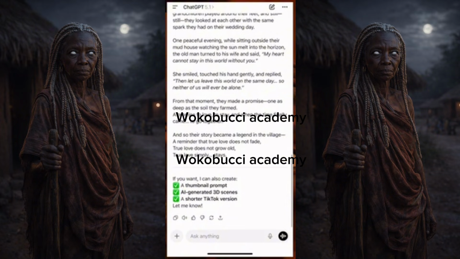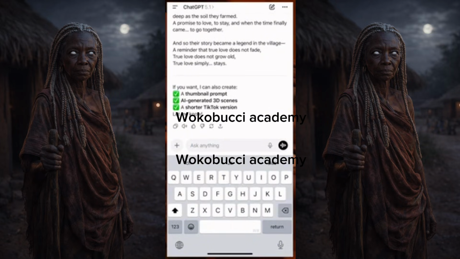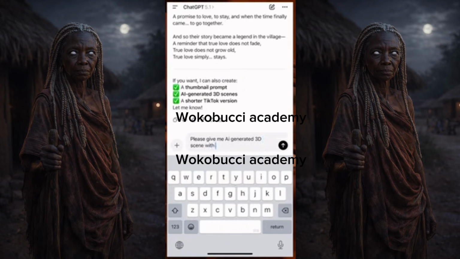Okay. Now here, I'll say first thing first, then they say generate AI scenes. Okay. Now, if you want, you say, please give me AI generated scenes, 3D, AI 3D scenes with consistent character. This is where you don't mess up. You always want consistent character because you want your images to be consistent throughout your video.